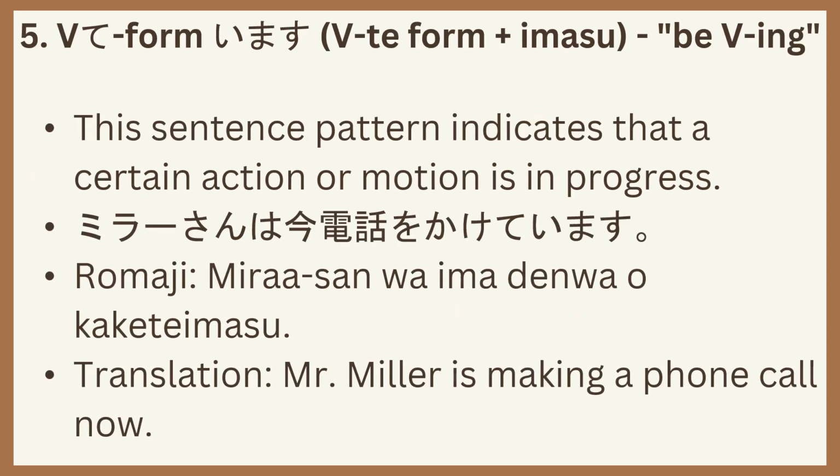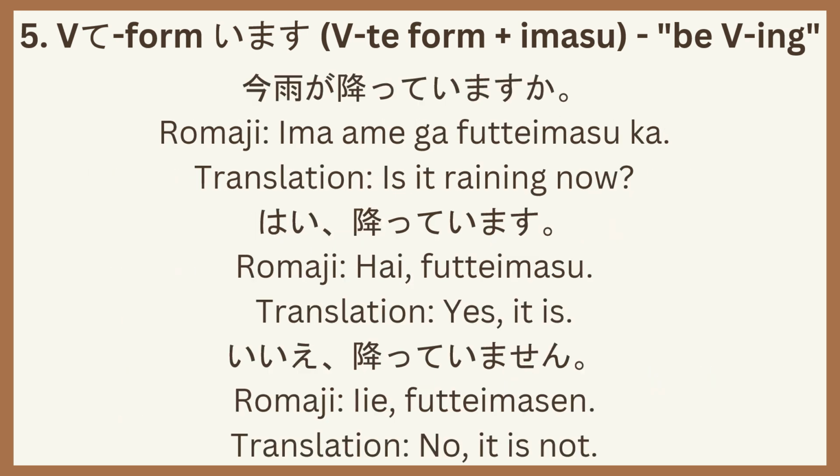Number 5, verb te form plus imasu. This sentence pattern indicates that a certain action or motion is in progress. For example, Miller-san wa ima denwa o kakete imasu. Mr. Miller is making a phone call now. Ima, ame ga futte imasu ka? Is it raining now? Hai, futte imasu. Yes, it is. Iie, futte imasen. No, it is not.